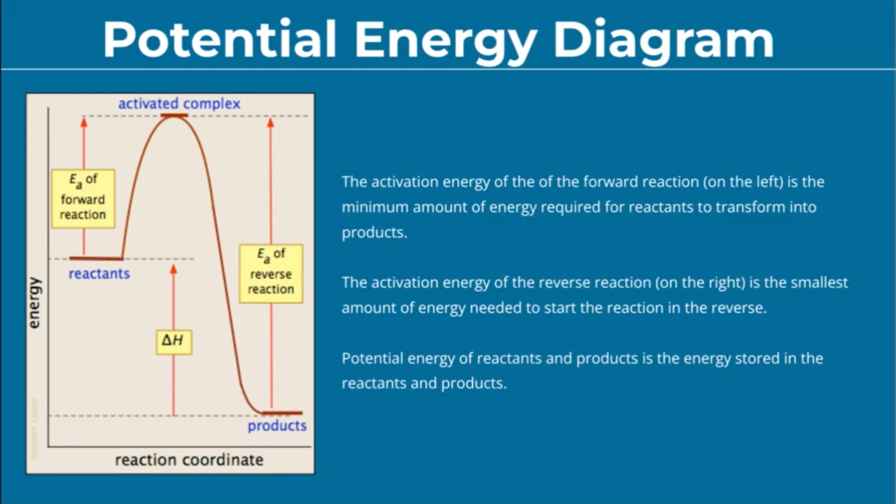Here's a different potential energy diagram so that different parts like the forward reaction and the reverse reaction are clearly labeled for you. The activation energy of the forward reaction, which is on the left, EA, is the minimum amount of energy required for reactants to transform into products. Then the activation energy of the reverse reaction on the right, which is EA of the reverse reaction, is the smallest amount of energy needed to start the reaction in reverse. The potential energy of reactants and products is the energy stored in the reactants and products.